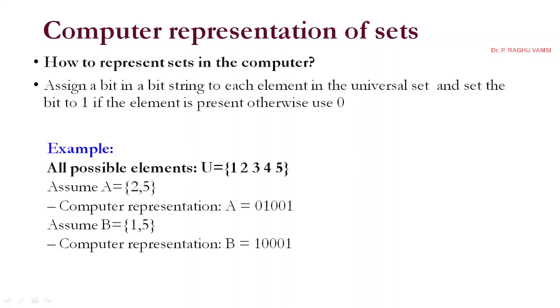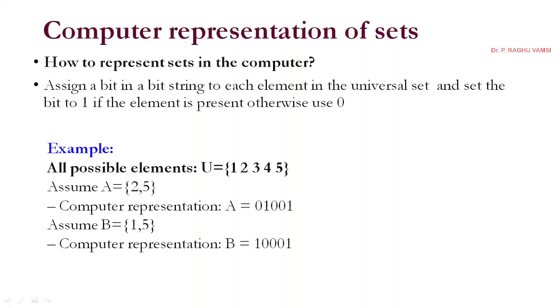A is equal to... In the universal set 1 is there, but in the assumed set A, 1 is not there. Hence we'll represent it as 0. Okay. And in the universal set 2 is there, and in the assumed set also 2 is there, so hence we'll make it 1.